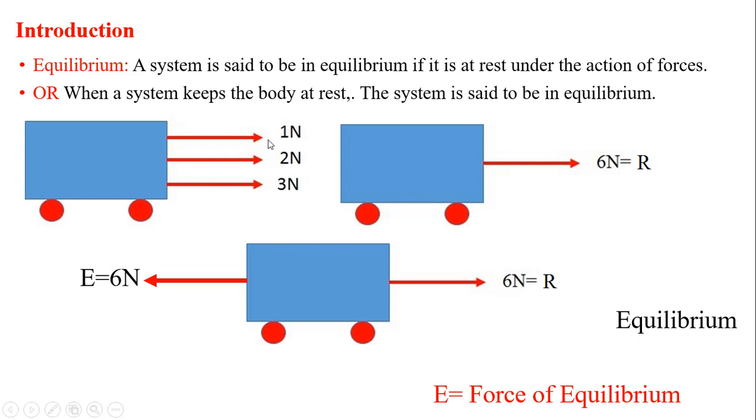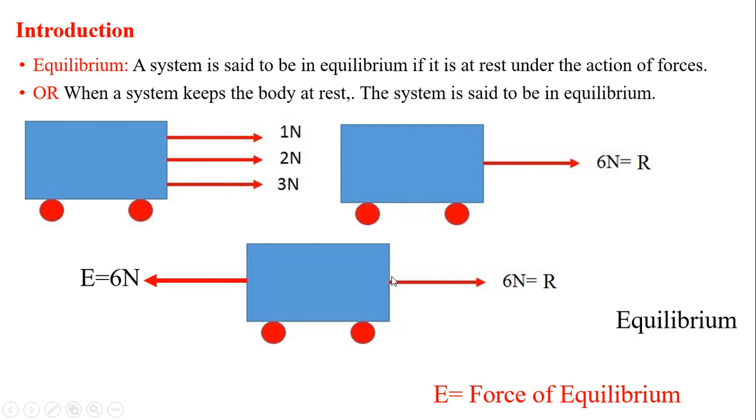then we consider that body to be in equilibrium. Let's say we consider a vehicle which is subjected to 3 forces, that is 1 Newton, 2 Newton and 3 Newton. Now as these are the 3 forces in a system, as we discussed in the previous videos, we can replace any force system into a single force. A number of forces in a system replaced by a single force, we call it a resultant. So based on the same concept, we replace these 3 forces by a single force of magnitude 6 Newton, that is 1 plus 2 plus 3, total 6 Newton. This single force we call the resultant force.